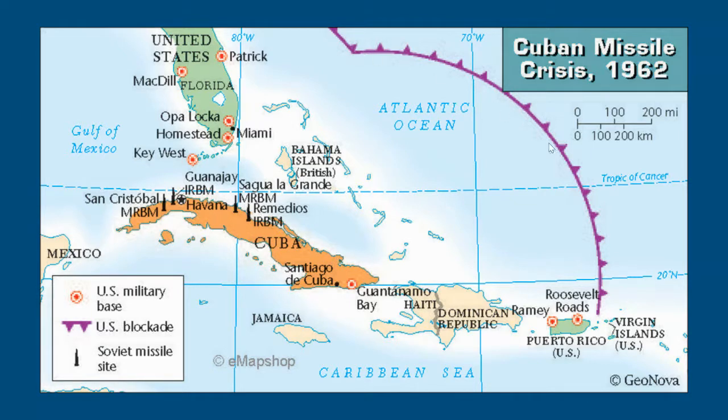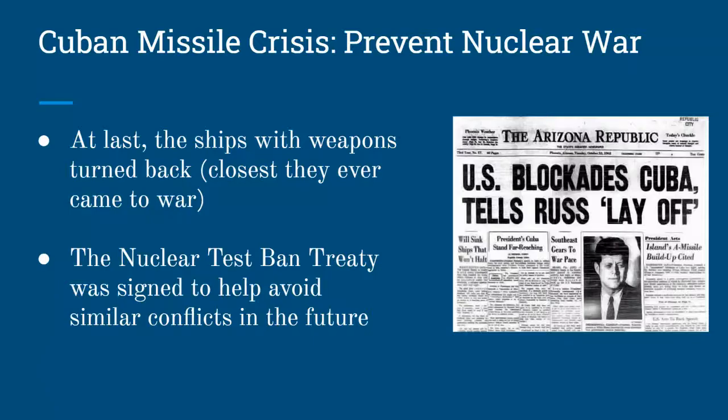So the Soviet Union was sending ships with nuclear missiles, and they were met by this blockade of US ships. They have two options. They can start a war. They can fight the United States and fight against those ships. Or they can send their ships back to the Soviet Union. At last, the Soviet Union decided to send the ships back. The ships with weapons turned back and went back to the Soviet Union.